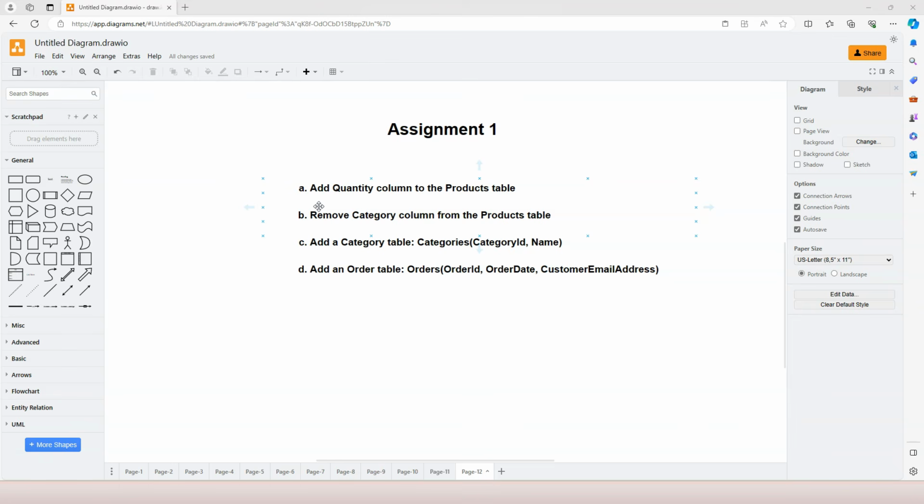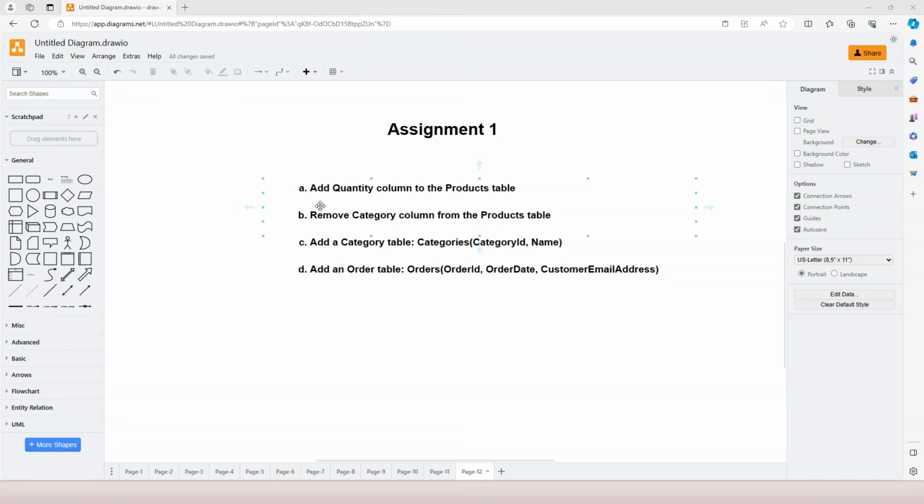The third one is that you need to add a category table. And the table name is categories. There are 2 columns for the categories table. First column is category ID. So the category ID here is going to be a primary key. And don't forget to make it automatic increment. The second column is name. Again, you need to think about data type and you need to think about column constraint.